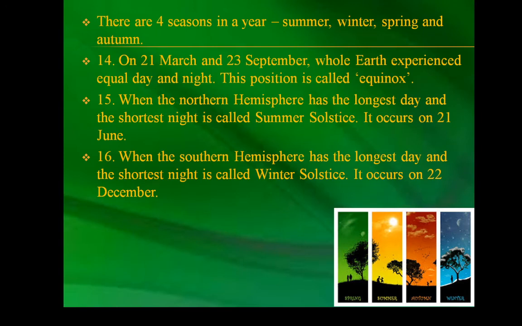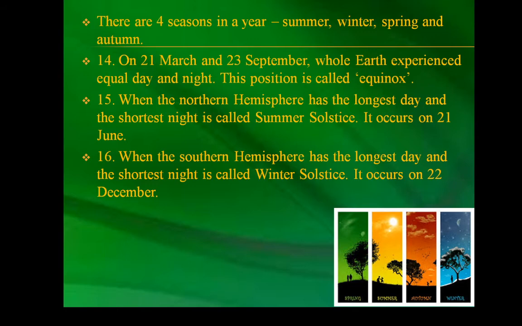In the northern hemisphere, the longest day and the shortest night occur on 21st June. In the southern hemisphere, the shortest day and the longest night occur on this day. This position of the earth is known as the summer solstice. When there is summer in the northern hemisphere, the southern hemisphere enjoys the winter season and vice versa.